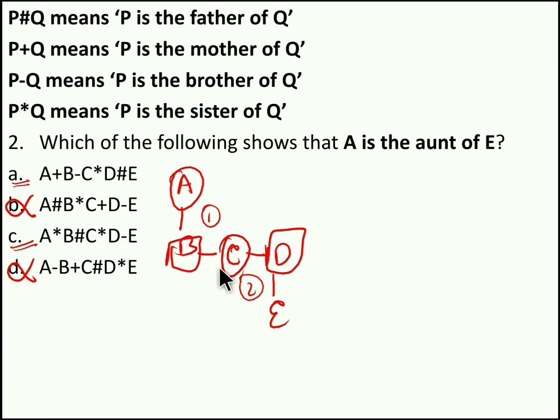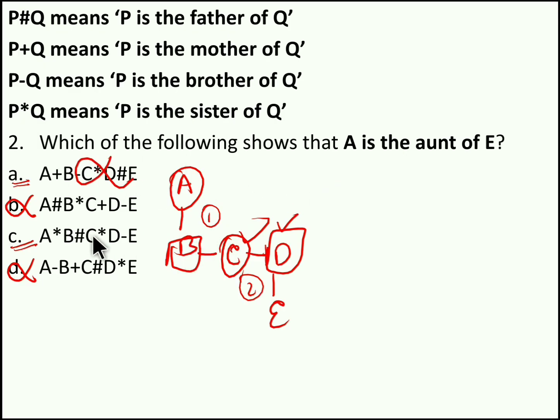However, let's check it. So if A is mother of B, A is also mother of C. Similarly, A is also mother of D, because all are siblings, right? So your uncle's mother is your grandmother. So your aunt's mother is your grandmother. Similarly, everyone here is siblings. So simply we can say A is grandmother of E. So our first option is definitely wrong, because we have to find which of the following option is A is aunt of E.